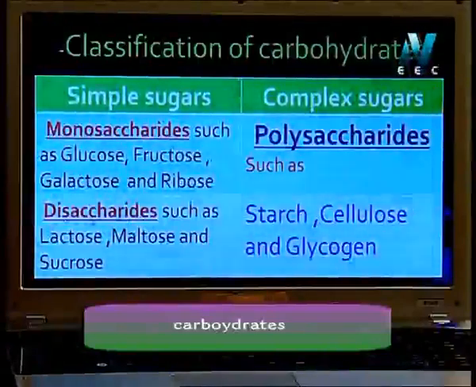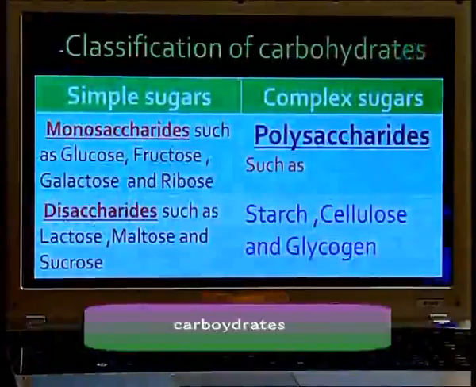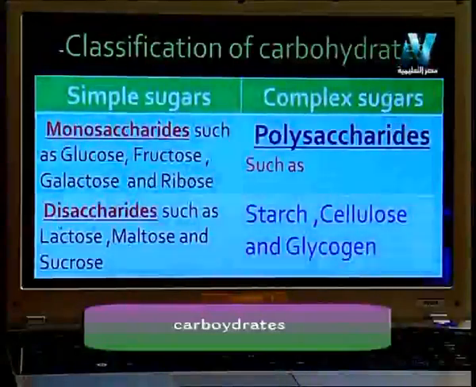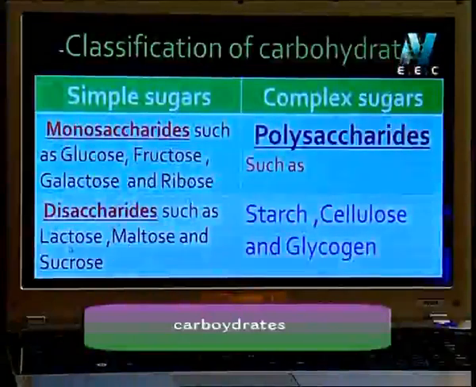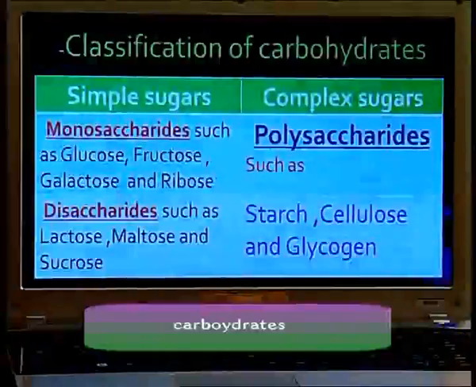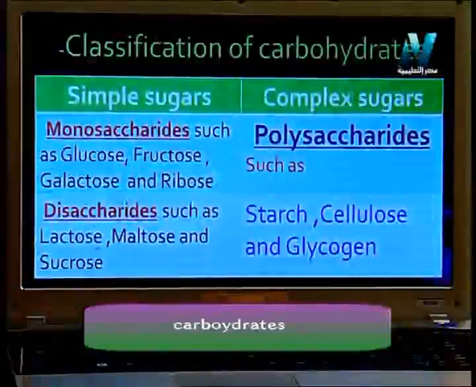But disaccharides contain 2 monosaccharides combined together to form disaccharides, such as lactose, maltose, and sucrose. I will discuss that after a few minutes with you.